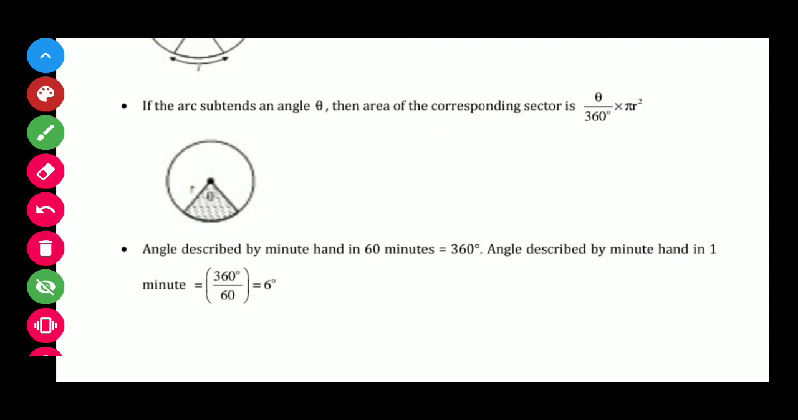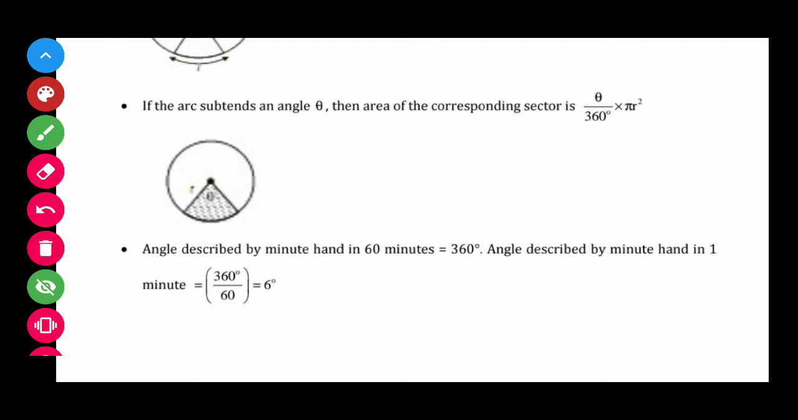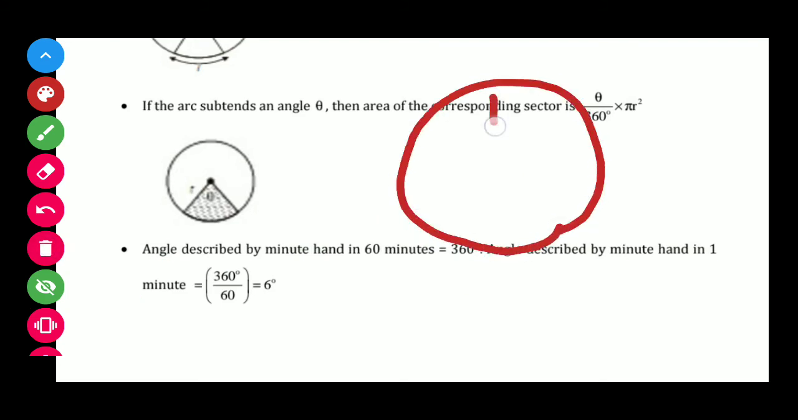So next one is the angle described by the minute hand in 60 minutes. We know that a circle is 360 degree. So in 60 minutes, the minute hand takes one revolution of the complete clock. In this way, it will make a 360 degree angle. Angle described by the minute hand in 1 minute will be 360 over 60, that is 6 degree. Suppose students, we have a clock and the angle described by the minute hand in 15 minutes. What is the angle that will be swept by the minute hand?